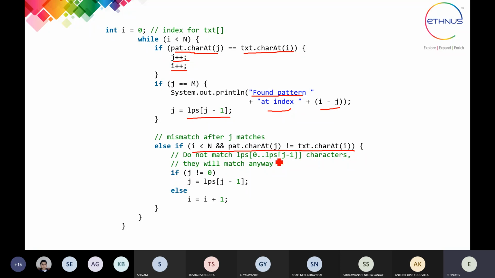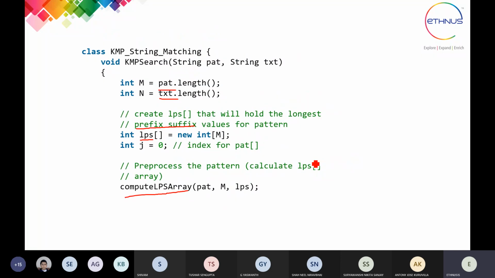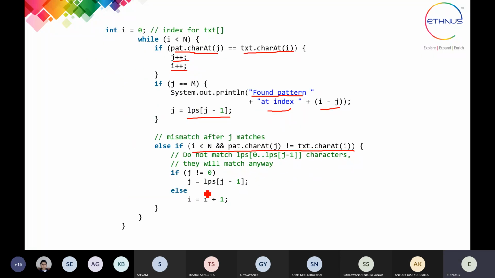It means there is no match for the characters of your pattern with the text area. So it will return; J is not equal to 0 and I plus plus is done, which means it will go to the next location of your text area from that particular location.